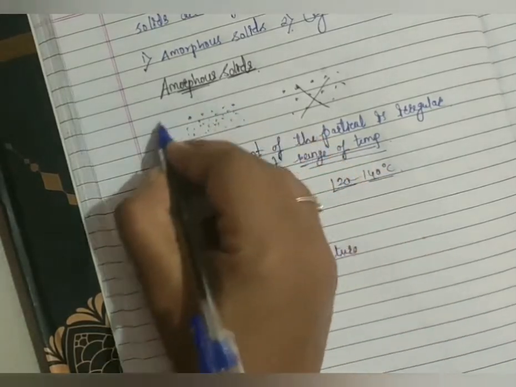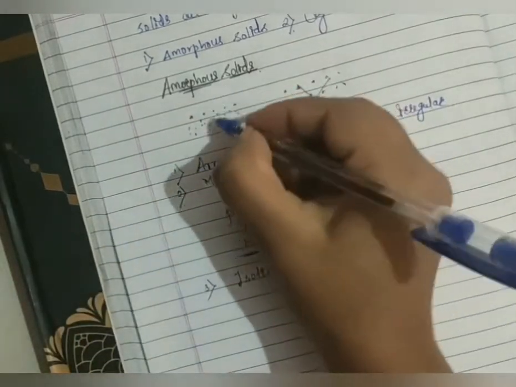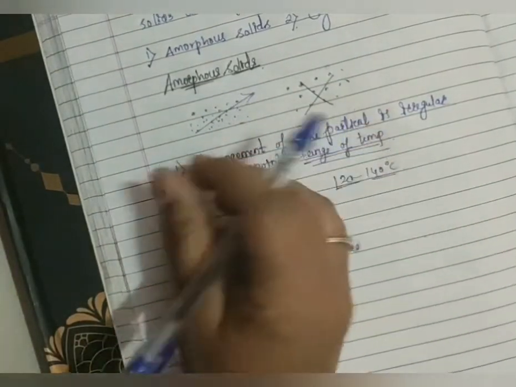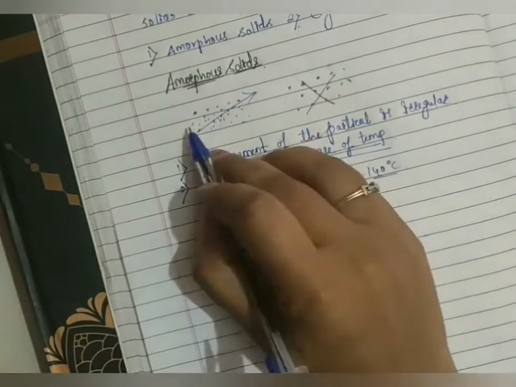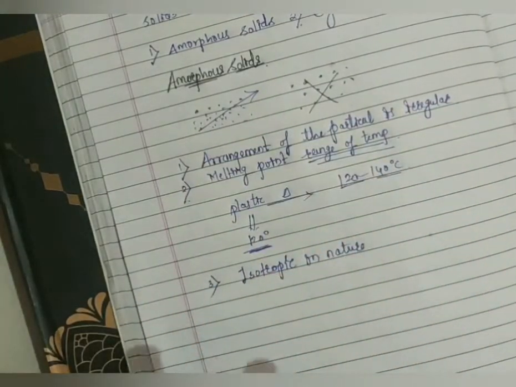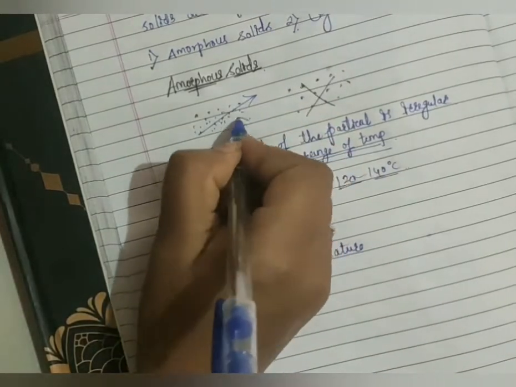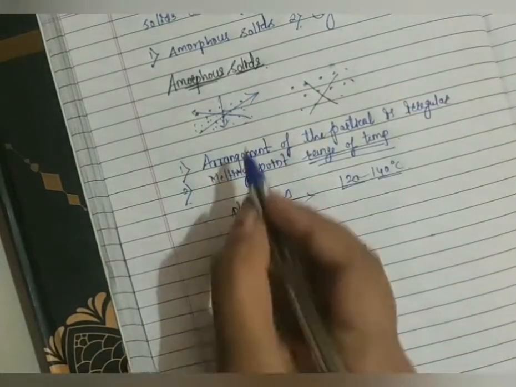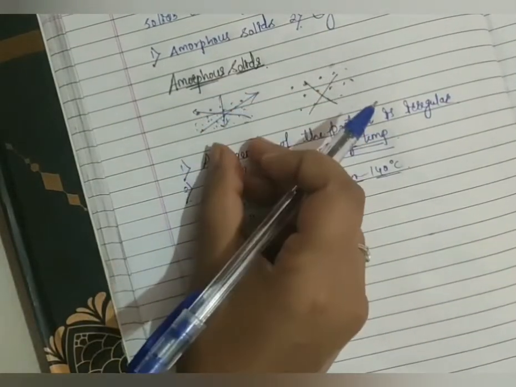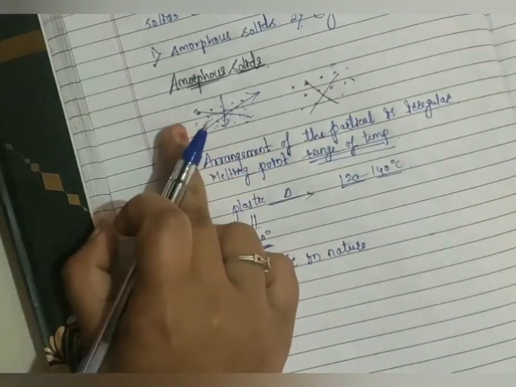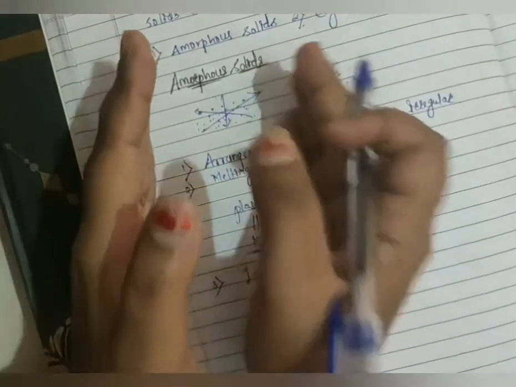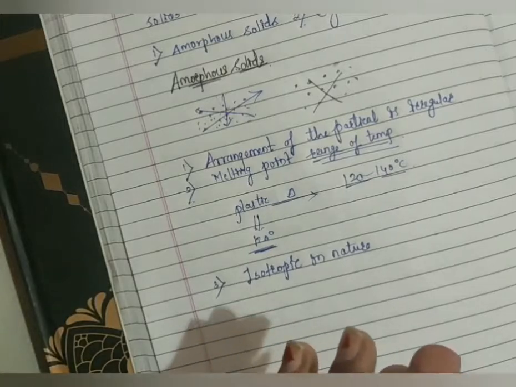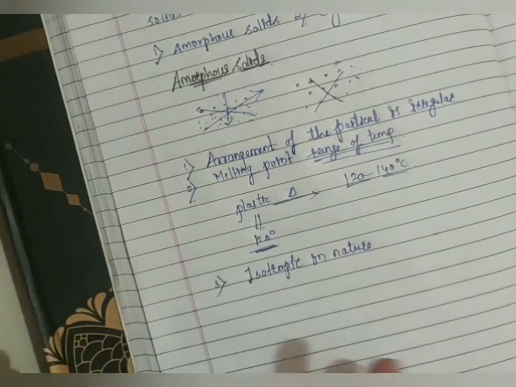Now suppose this is the arrangement of the amorphous solid. If I move like this, what will happen here? All the particles here have uniform property. Uniform means similar property. Suppose I want to move like this. Again the particles are different here, but still the particles have uniform property. I will move like this. Again different particles in this arrow, different particles in this arrow, but still all the particles have uniform or similar property in all directions.